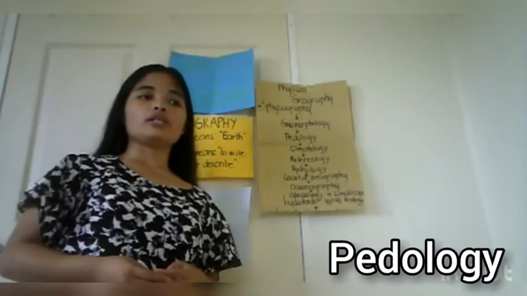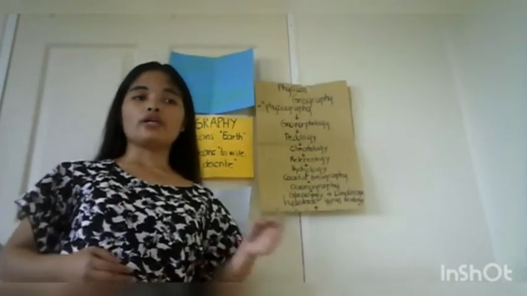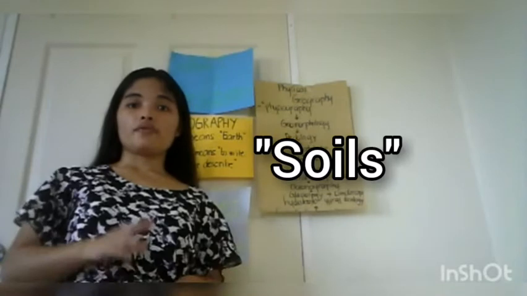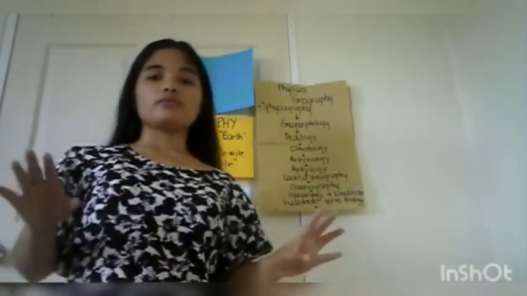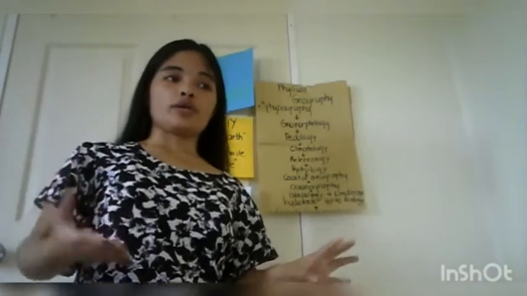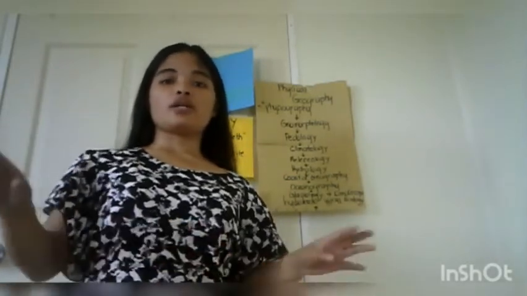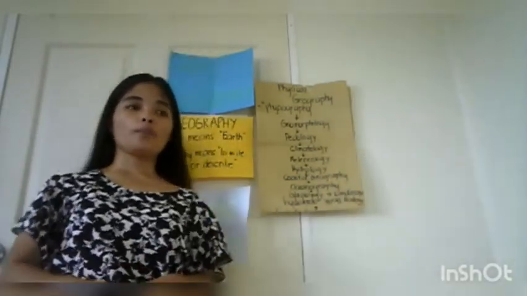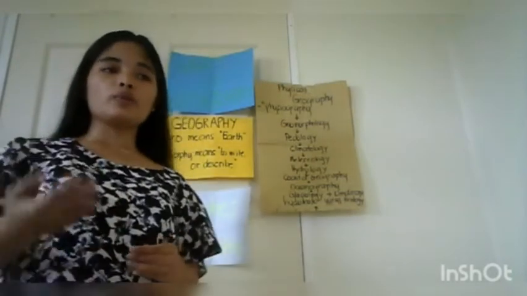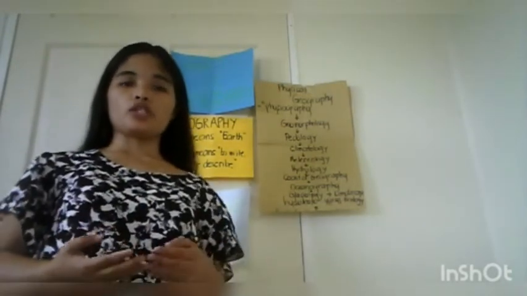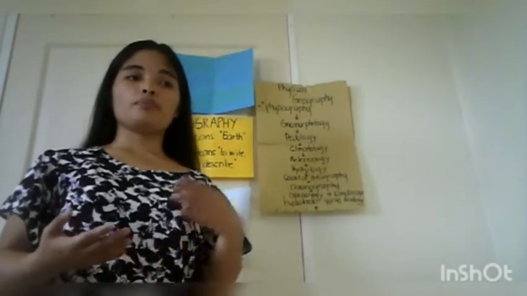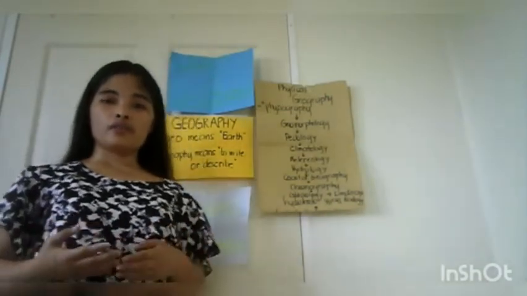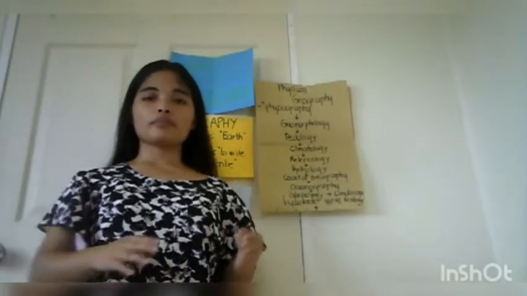The second sub-branch of physical geography is pedology. Pedology is the study of various kinds of soils, from the word pedology. It is the study of different kinds of soils in their natural environment. It deals not only with the processes of soil formation and classification, but also with the interaction between various physical factors.